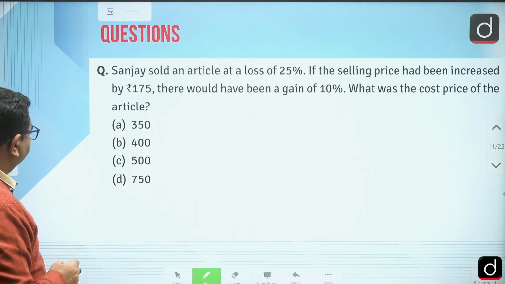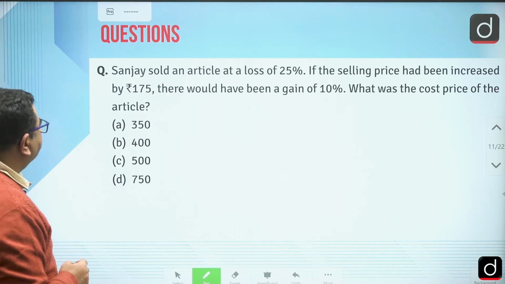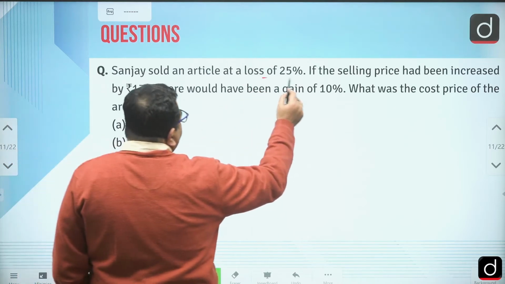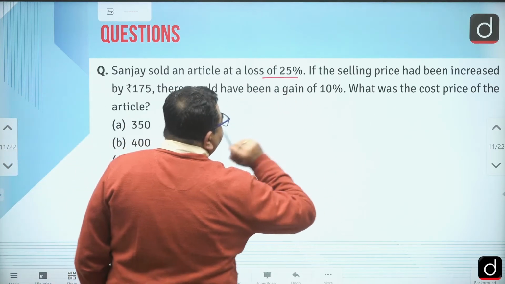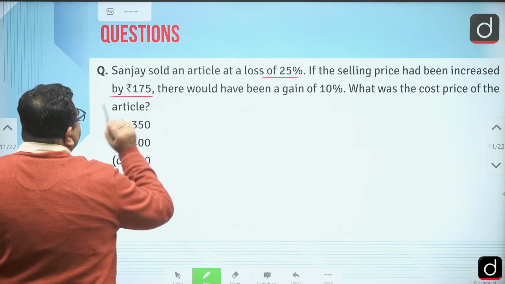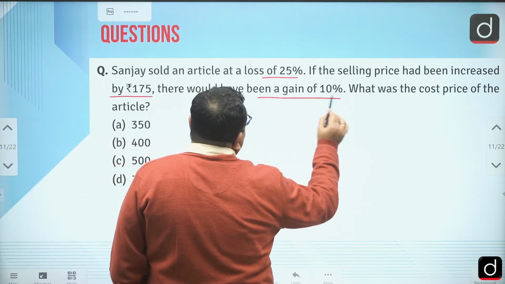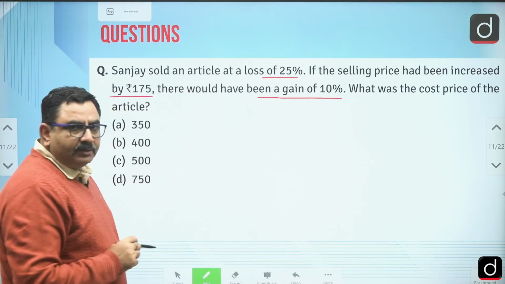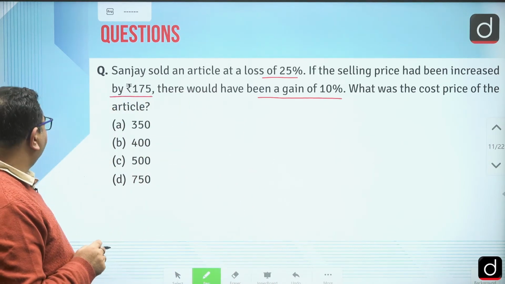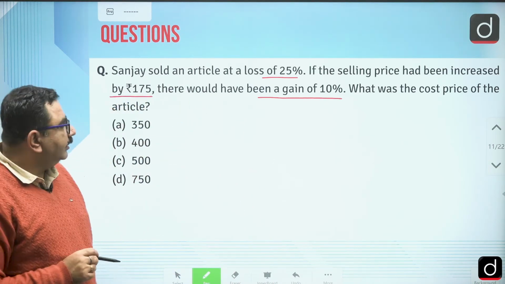Now next, Sanjay sold an article at a loss of 25%. If the selling price had been increased by 175, there would have been a gain of 10%. What was the cost price of the article?